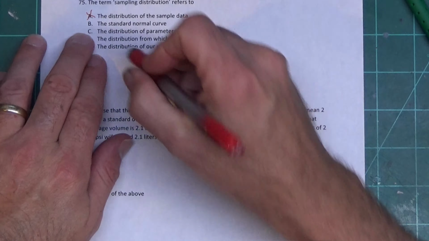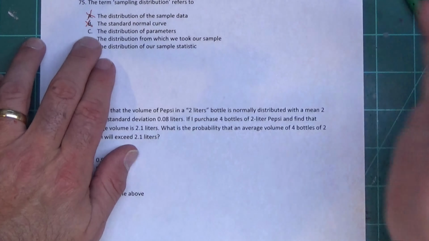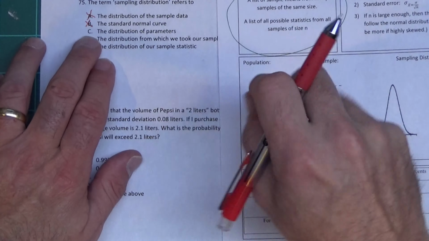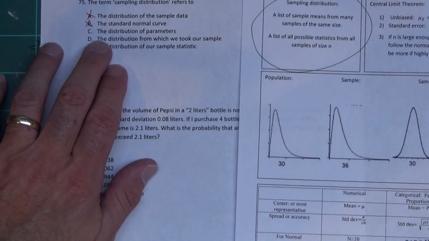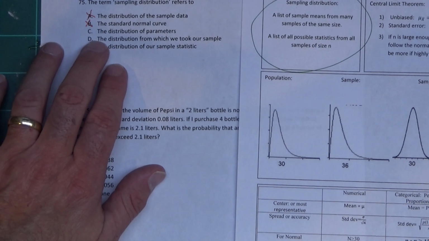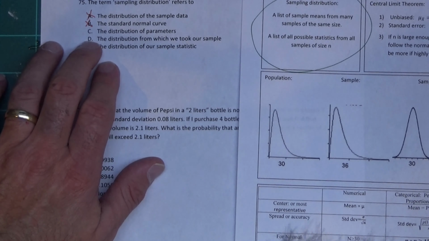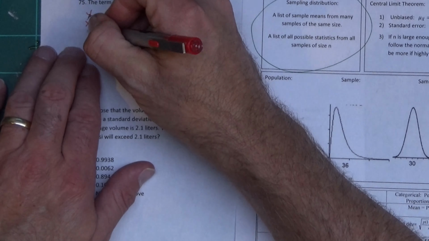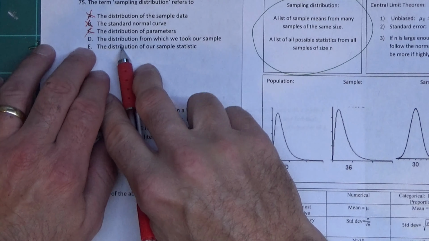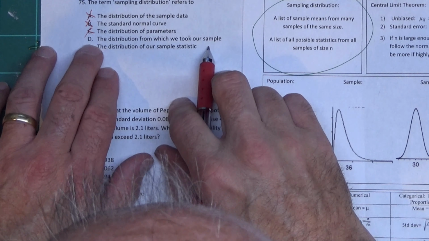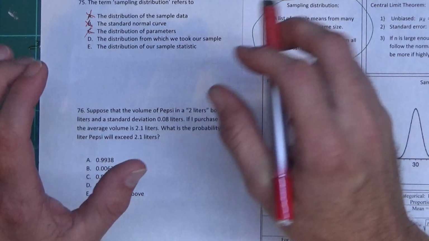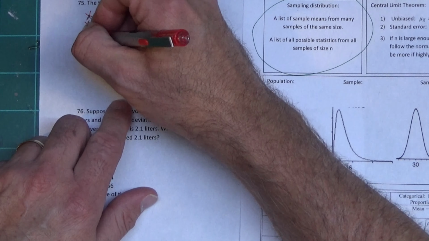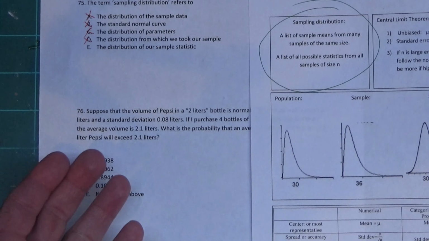The standard normal curve. No. Okay, that has nothing to do with this definition right here. The distribution of parameters. No. Okay? There is no distribution of parameters. There's one population mean, so that's no. Okay? The distribution from which we took our sample. That's a little better, but it's still no, because we're looking for a list of sample means.